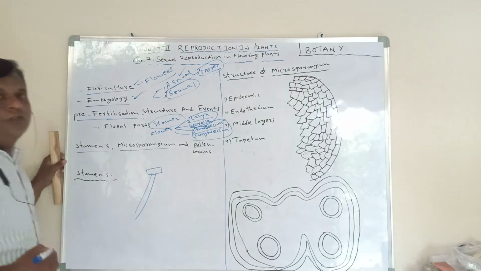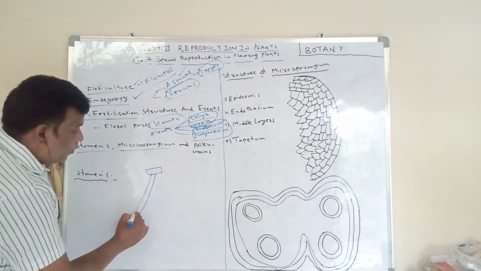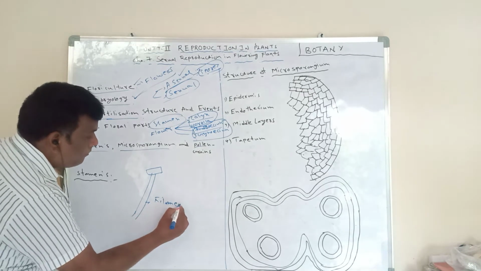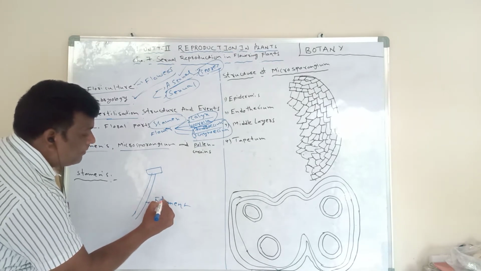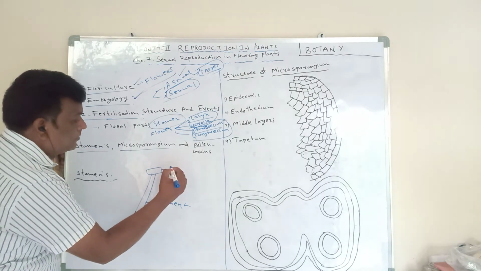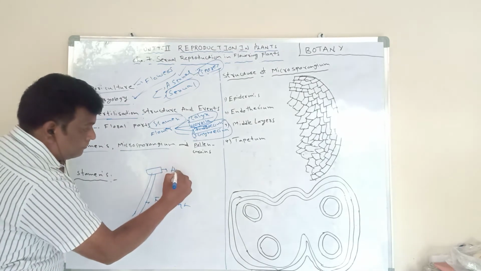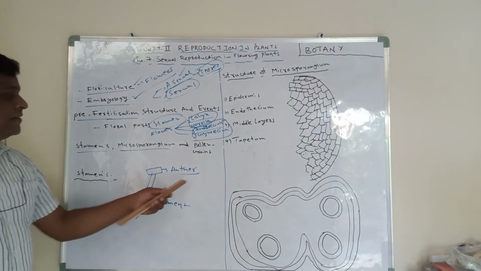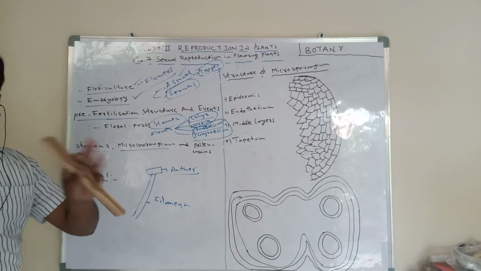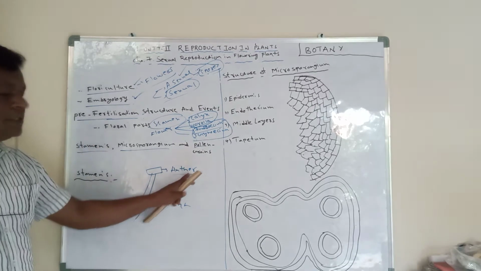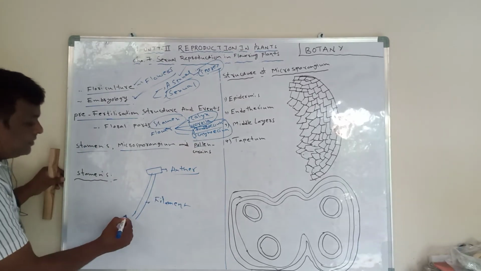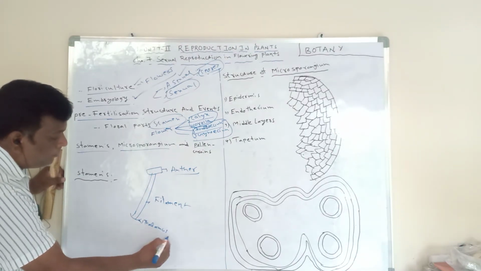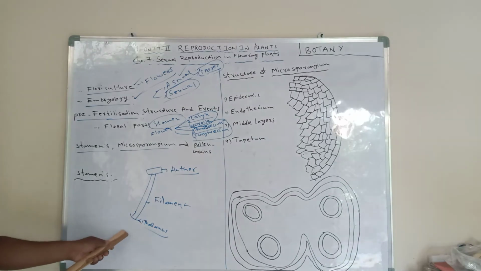Mainly the stamen has two parts: one is the filament and the second one is the anther. The filament is attached to the thalamus.